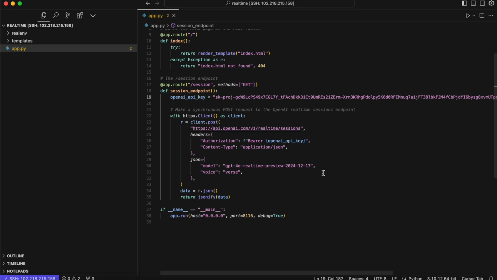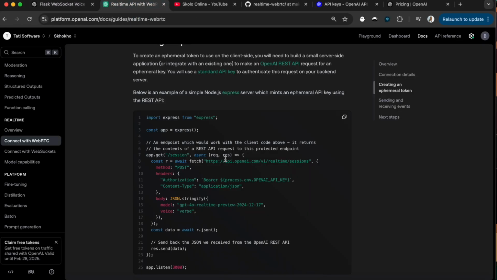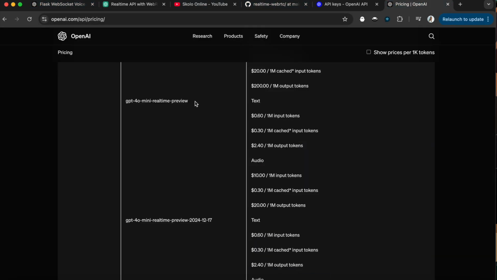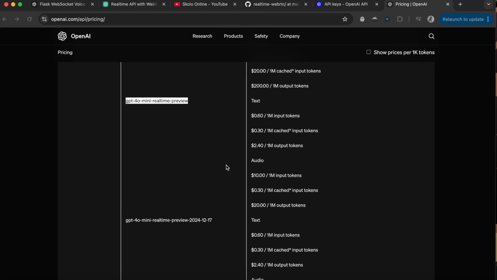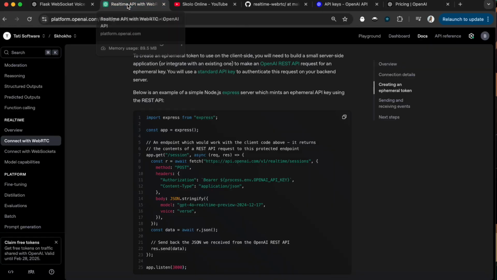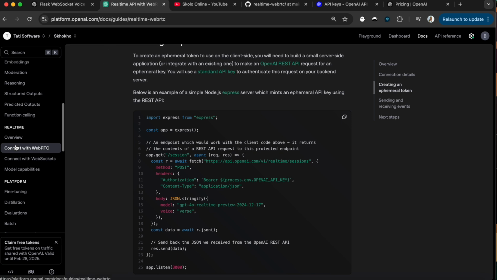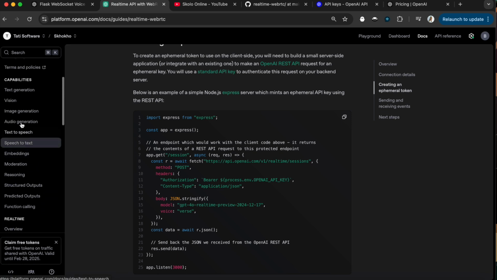And then the model, I'm going to change the model. From that model, I'm going to use, where are those models? I'm going to use the 4.0 mini real-time preview. So this is the 4.0 real-time, and then the mini version of this, okay, which is way cheaper than this one. So let's do that. And then the voice, you have different voices to work with. That's another thing. I'm just going to try and find where the voices are. So I think it's under audio generation.